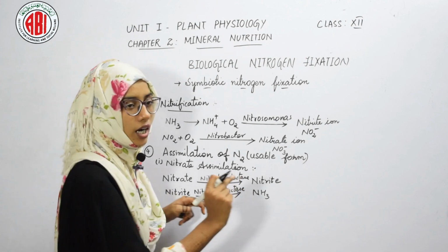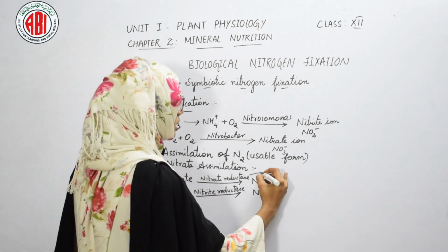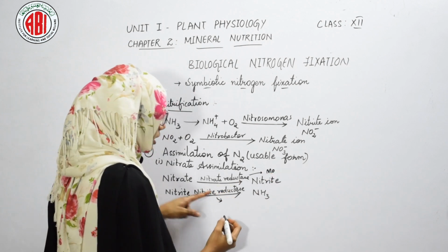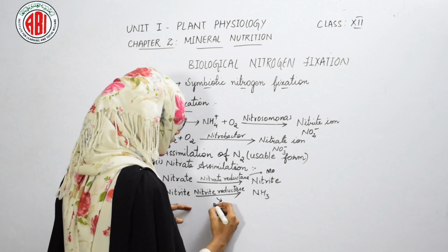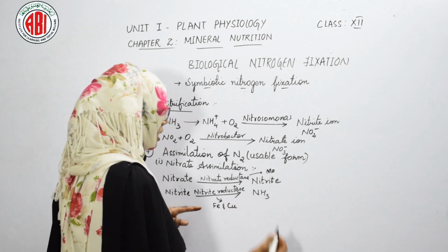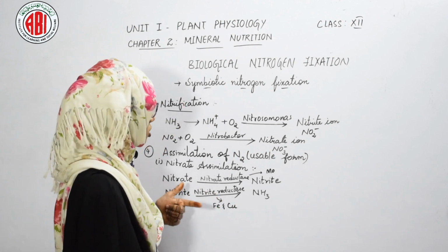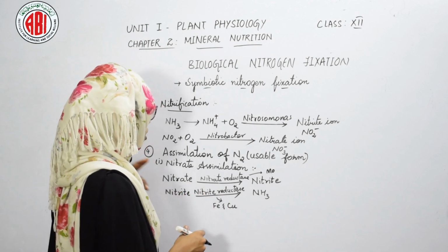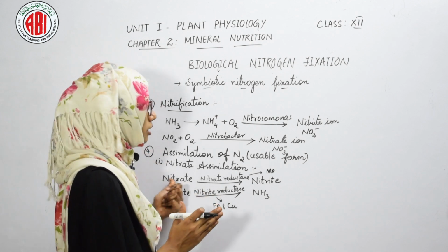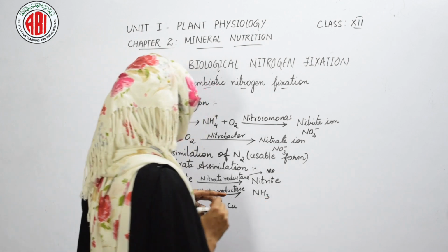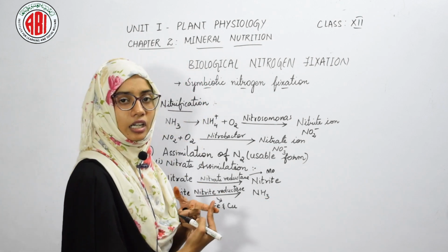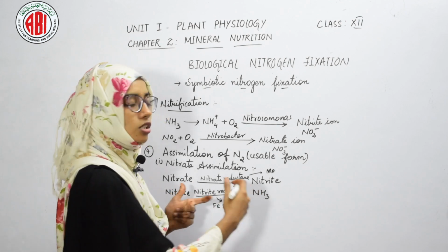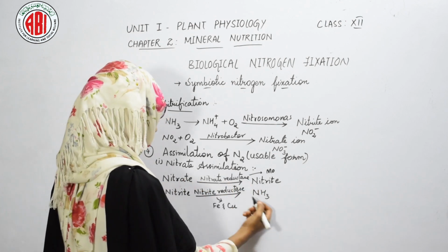The enzyme nitrate reductase contains molybdenum as a cofactor in its structure, and the enzyme nitrite reductase contains iron and copper. These are the enzymes responsible for the reduction of nitrate to ammonia. When the usable forms nitrate and nitrite are converted into ammonia, it is used by the plants in the form of ammonia.